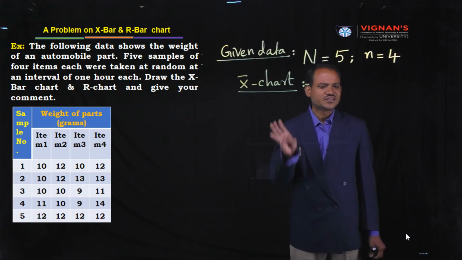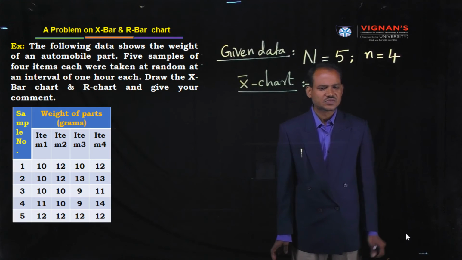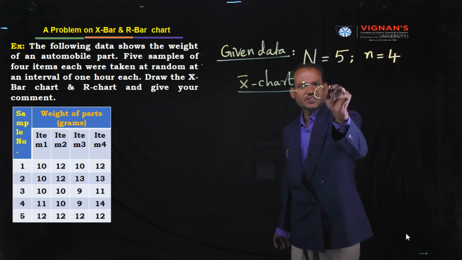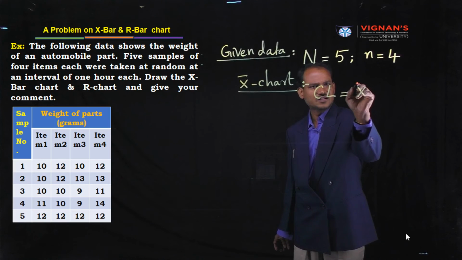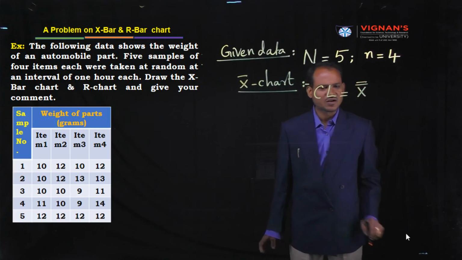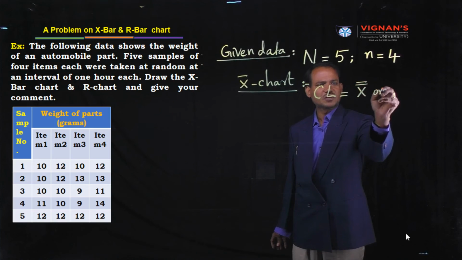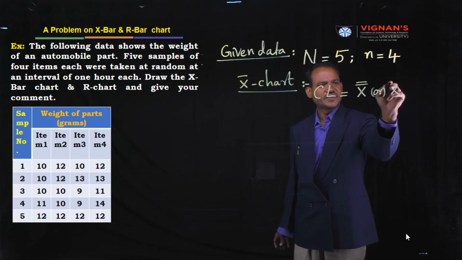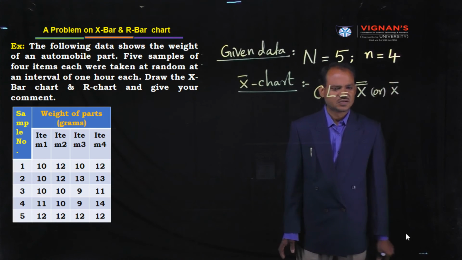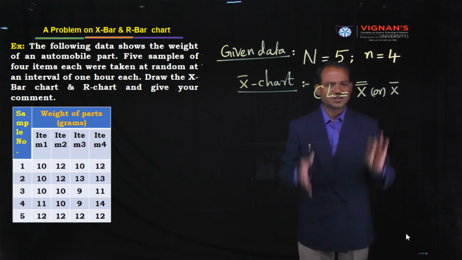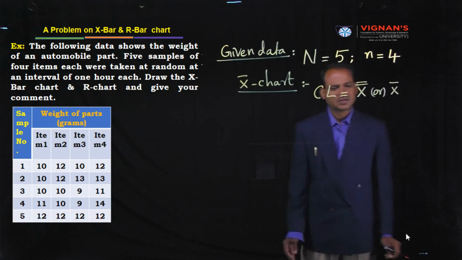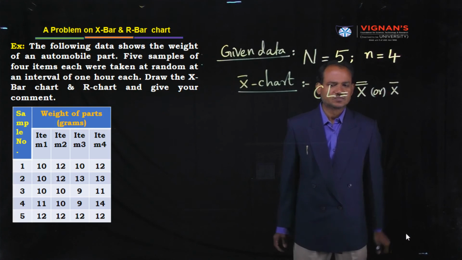How to calculate CL? CL is nothing but X double bar or X bar. Different textbooks may follow this or this. Both are correct. How to calculate X bar? Mean.